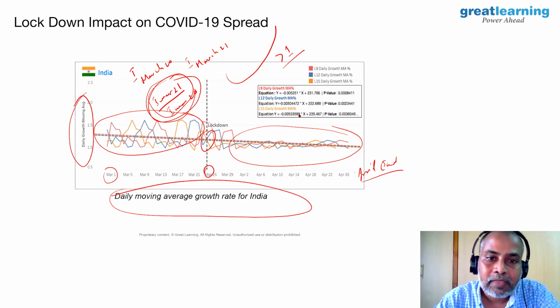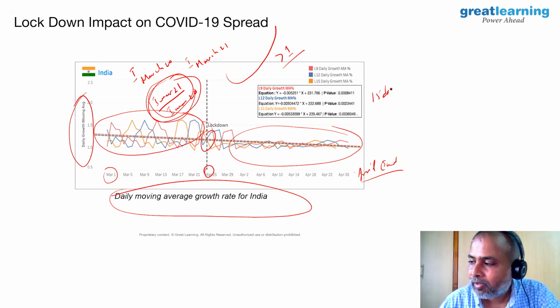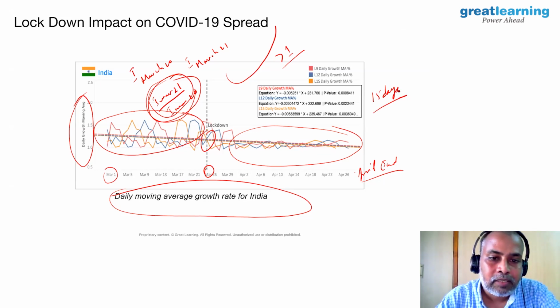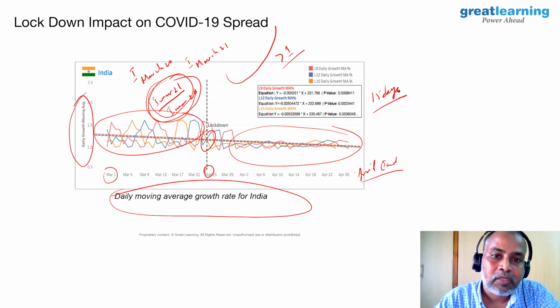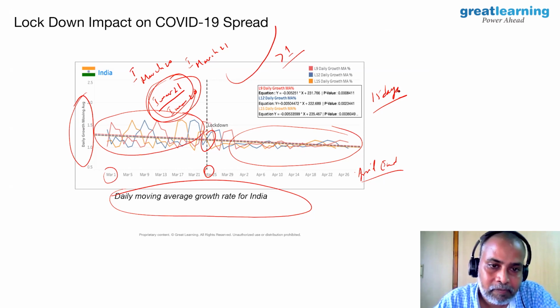But where they differ is that India started showing a significant drop in virus spread after 15 days of lockdown. Some other countries like Germany, Italy, and the UK showed different levels of impact. The UK started showing virus spread going down after 9 days of lockdown. So this is how we evaluated and analyzed the spread of the virus.